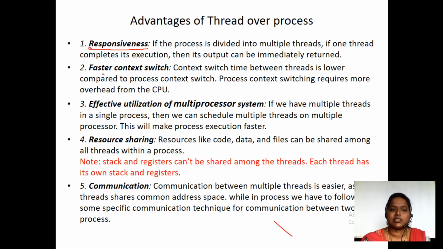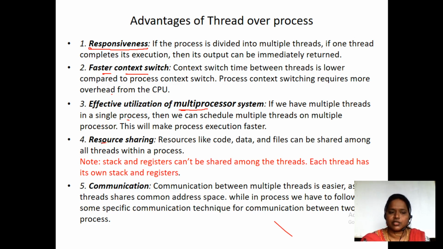And the next one is faster context switching. Context switch between threads is faster compared to the process context switch. Process context switching requires more overhead from the CPU. If the CPU is involved, there is a lot of headache. If the CPU is not involved between the threads, we can switch between the threads very easily. Next, effective utilization of multiprocessor systems. If you have multiple threads in a single process, we can schedule multiple threads on multiple processors also. This makes execution very much faster.